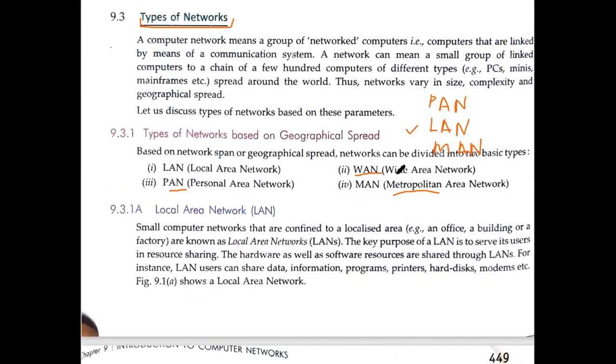Suppose all different schools, like for example, we have so many different branches of our school, and it is across the globe, it is worldwide. So if we want to connect all those schools in one network, then it will make one WAN. I hope this basic is clear. Now, a few more specific things, right?